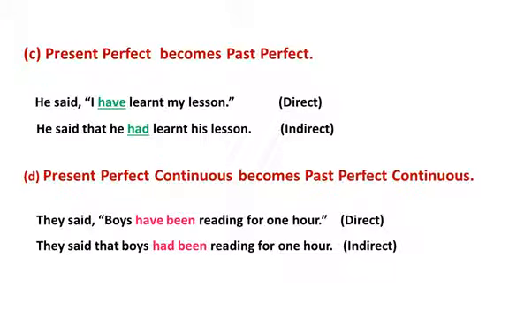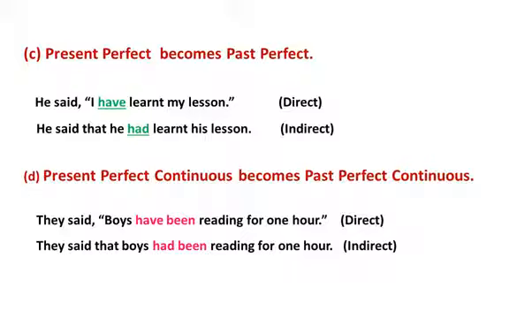3. Present perfect becomes past perfect. Example, he said, "I have learned my lesson." He said that he had learned his lesson. You can see in the direct speech, "have" is used, and in the indirect speech, "had" is used. Present perfect to past perfect.